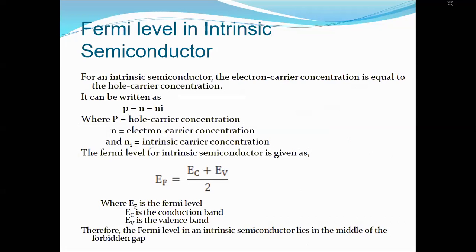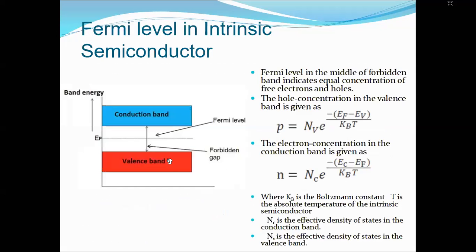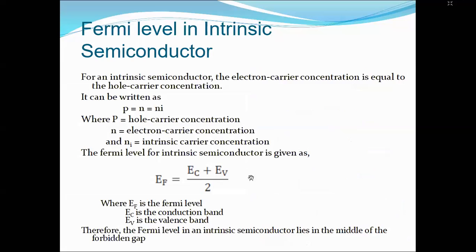The Fermi level of an intrinsic semiconductor is always given as EF equals EC plus EV divided by 2. How does this come? We saw this is always in the middle. Let's say the valence band is at 2 electron volt, and the conduction band is at 6 electron volt. 2 plus 6 is 8, divided by 2 is 4. It will be at the center, so it will be 4. This is exactly at the center, which follows from this formula, where EC is the energy of the conduction band and EV the energy of the valence band.